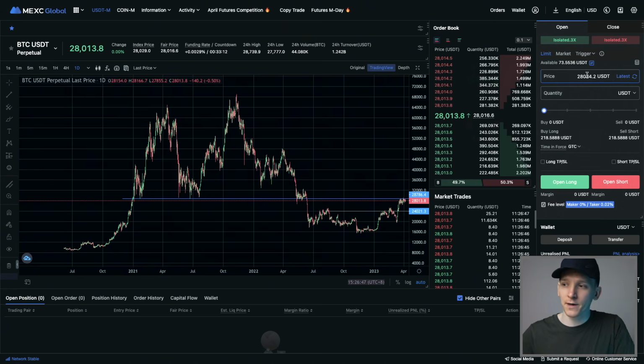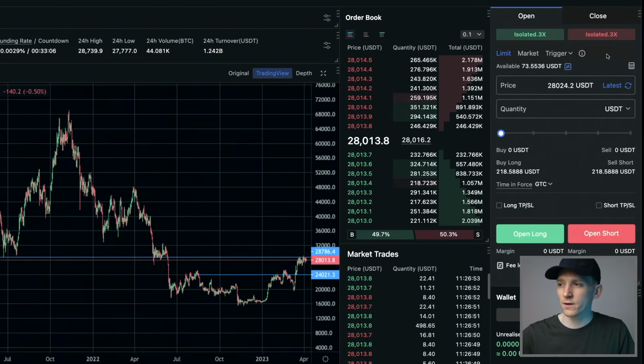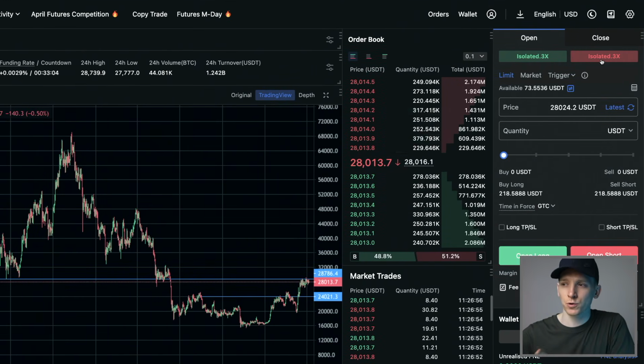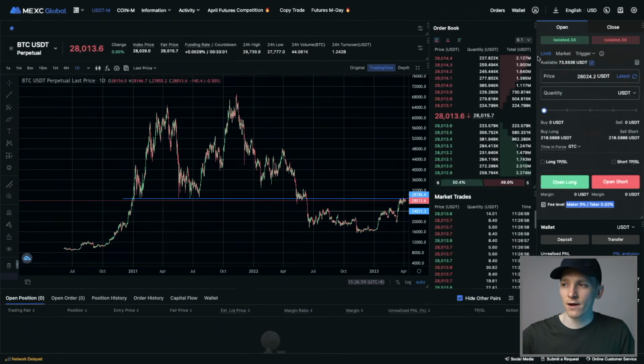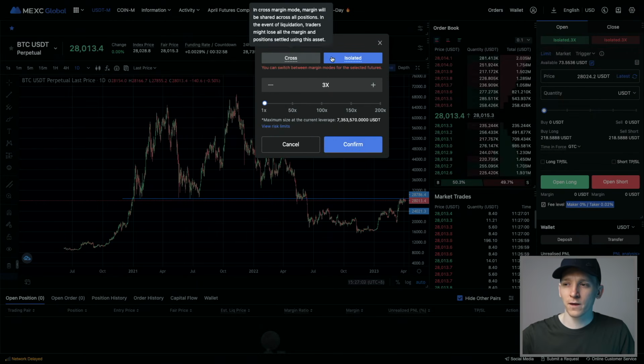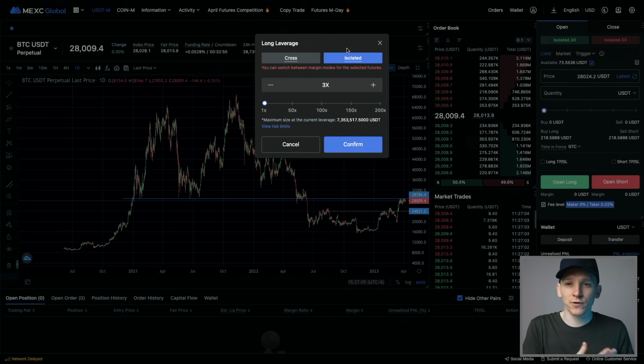When trading crypto futures, we can, of course, use leverage. And so here's an explanation of that. We can use either cross or isolated leverage. If you come up to the top here, you can see the leverage on both long and short positions. So you can change this around. What is isolated versus cross? As you can see here, isolated just means that the collateral that you're using to fund a futures position is isolated to that position. So you have a Bitcoin position funded with US dollar tether, you'll put some collateral towards that. Now, if you have an ETH position, you'll have to put collateral towards that position separately. That means that the two positions are separated out. If one of them goes south and you lose money, the other one's unaffected.